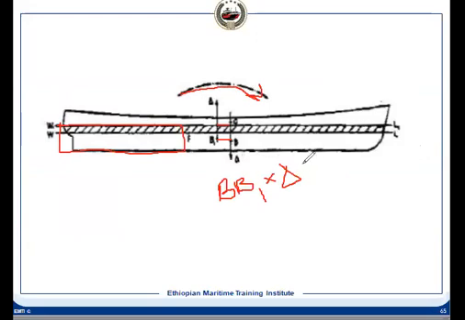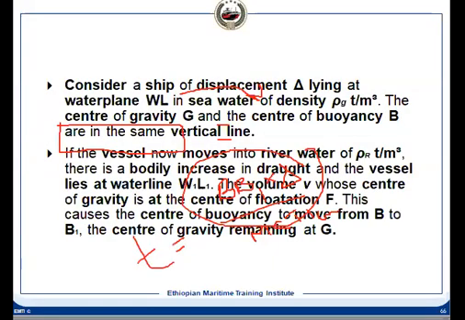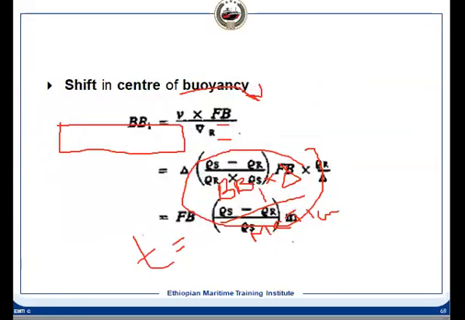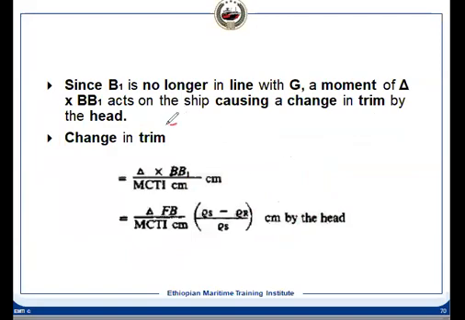So there will be a trimming moment. This is the trimming moment, divided by MCT 1 centimeter. So that is the trim. We need to know the BB1. Once BB1 is known to us, we can calculate the trim. What we are calculating is the change in trim.